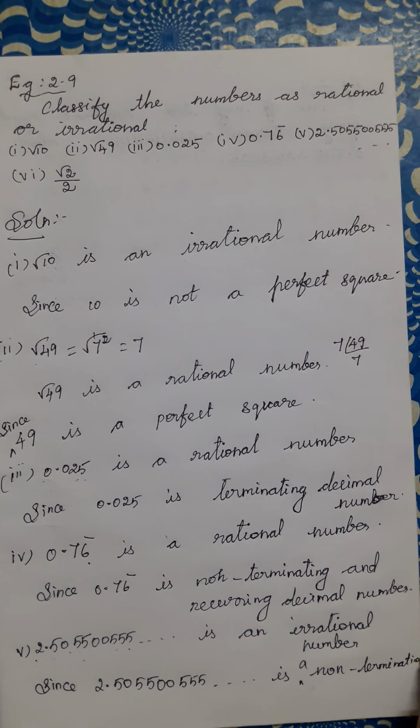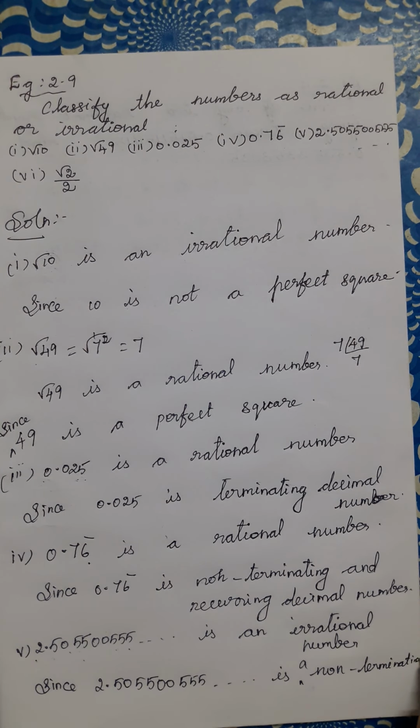Next, sixth question. Root 2 by 2. We have to check whether it is rational or irrational. Root 2 by 2 can be simplified. How can we simplify this?